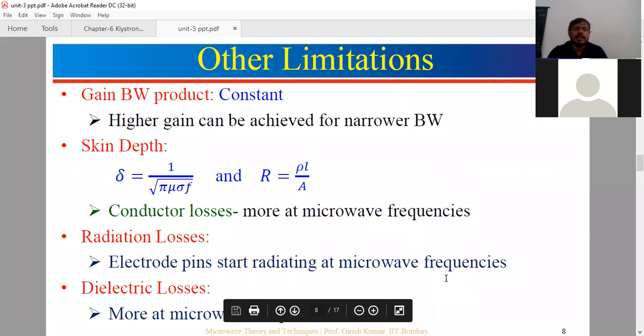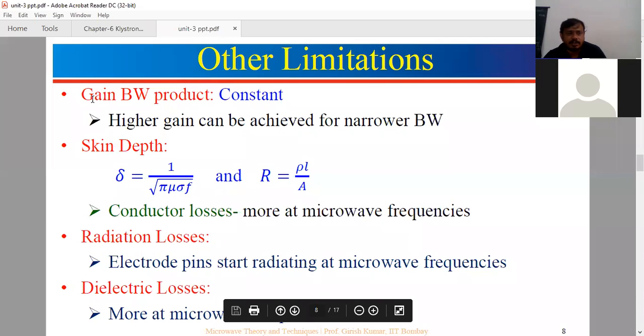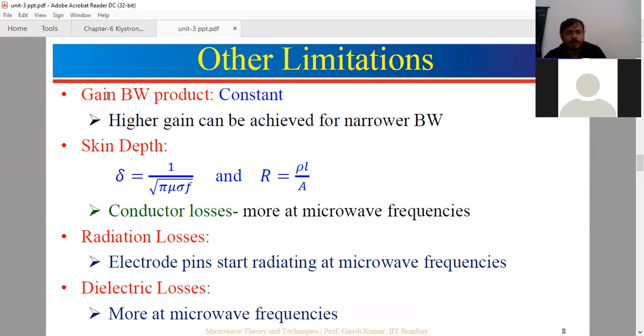So coming to the gain and bandwidth. For normal electronic circuits, the gain bandwidth product is constant. That is, the product of G and BW, gain and bandwidth, is constant. That means if you want more gain, the bandwidth is less. If you want more bandwidth, the gain should be less. There is a trade-off between gain and bandwidth. You can sacrifice the bandwidth for more gain, or compromise on the gain if you want more bandwidth for any device. So the gain bandwidth product is constant.